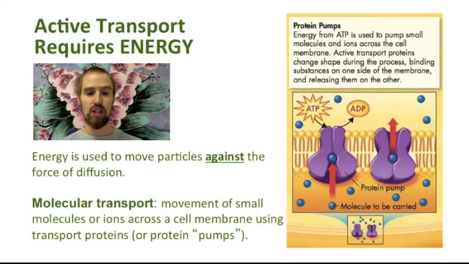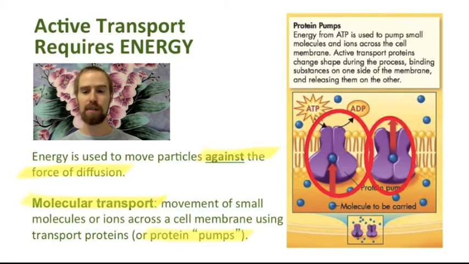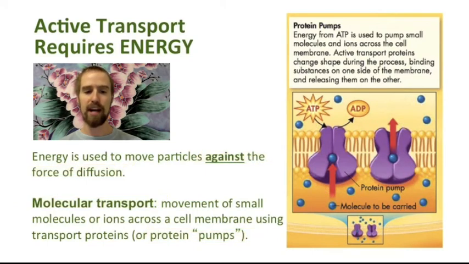For example, cells use ATP to power the movement of particles against a concentration gradient, in the opposite direction of diffusion. Molecular transport of this kind is one example of active transport, and protein pumps found in the cell membrane use ATP to pump small molecules from an area of low concentration to an area of high concentration, just the opposite of what would occur during diffusion.